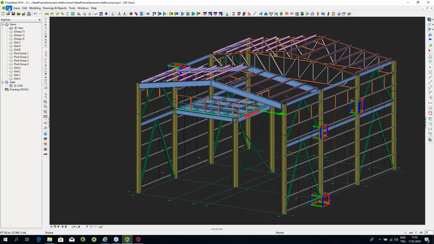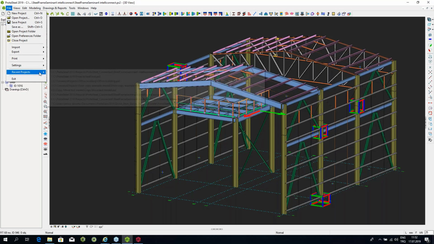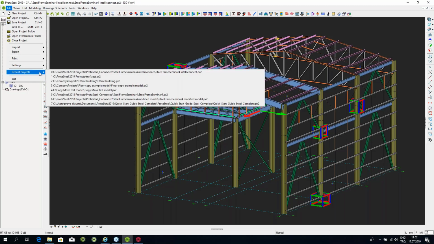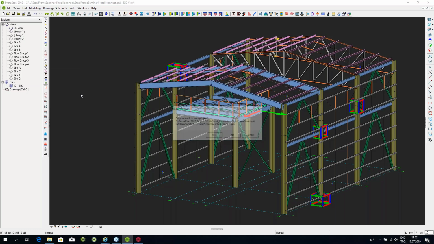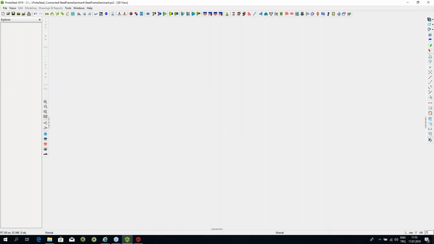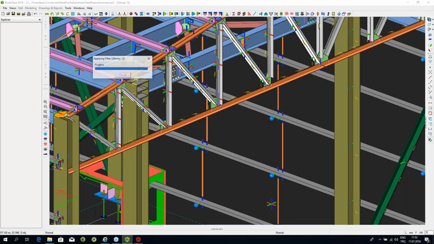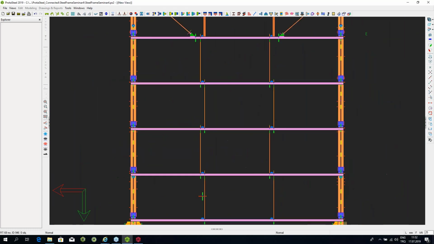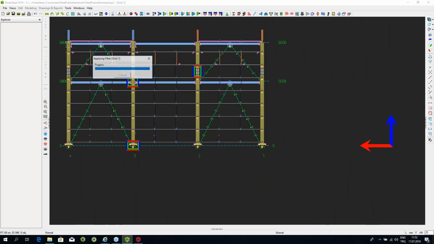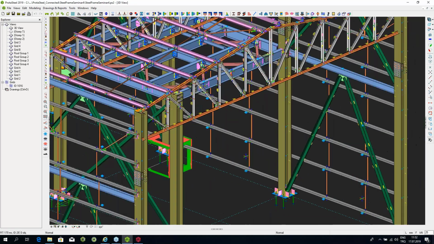So let me just give you an example. Let me just open another project over here. Yep, I think this is the one. So here's a fully connected building.